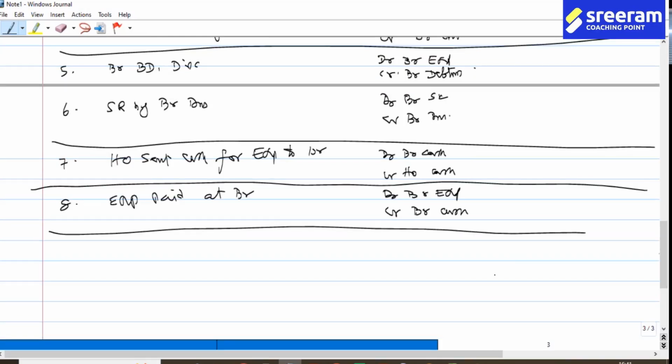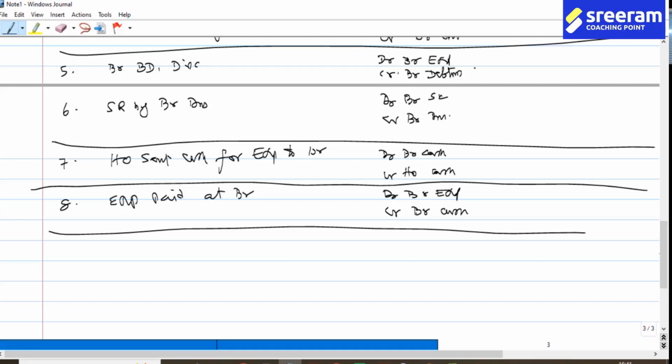Now we all know that inventory at branch is kept at invoice price, which is greater than the cost. Inventories are to be valued only at cost and not at a price greater than the cost. Let me repeat, inventories are to be valued only at cost, whereas inventories are dispatched at invoice price greater than the cost. Therefore, we are expected to remove the load.